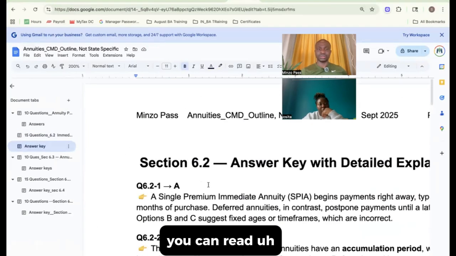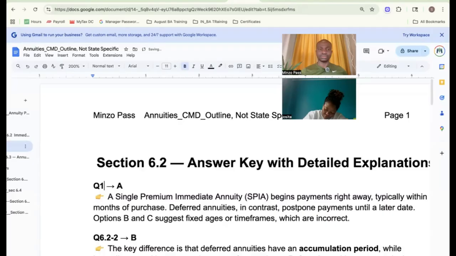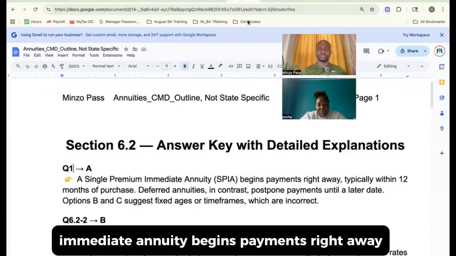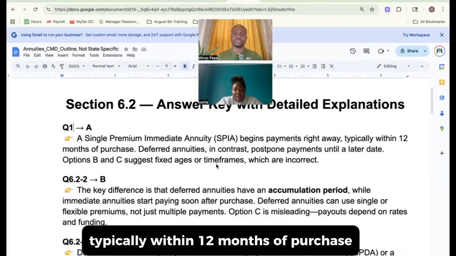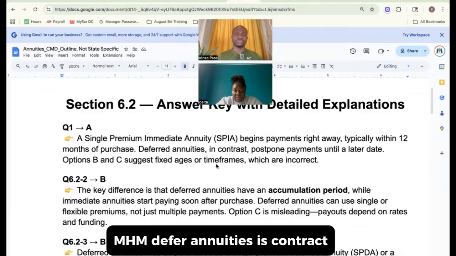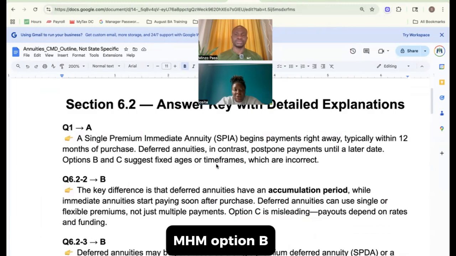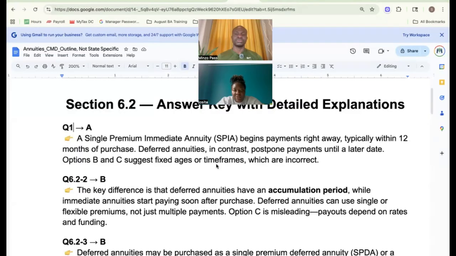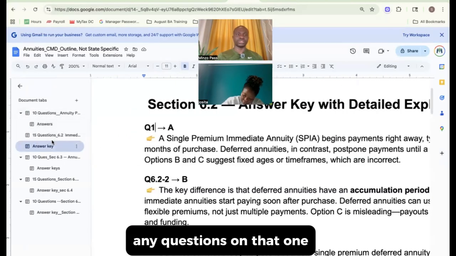You can read the answer for number 1, please. Okay, you can read the answers for number 1. A single premium immediate annuity begins payments right away, typically within 12 months of purchase. Deferred annuities contracts postpone payment until a later date. Options B and C suggest fixed age or time frames, which are incorrect. Exactly. So that one is straightforward. Any questions on that one?